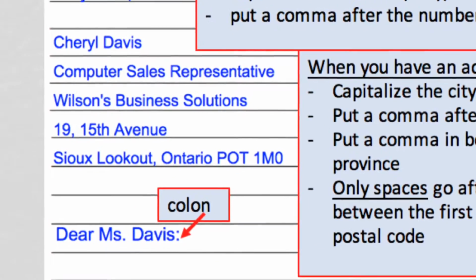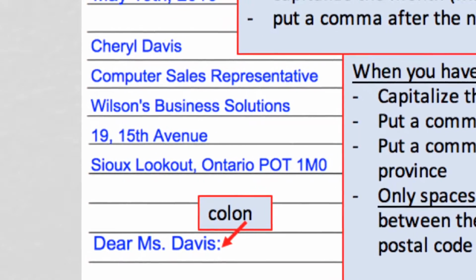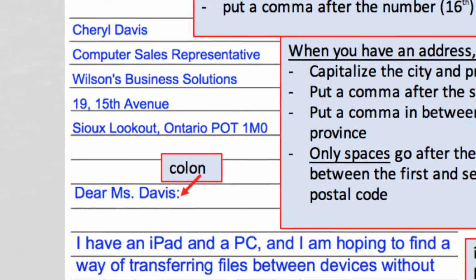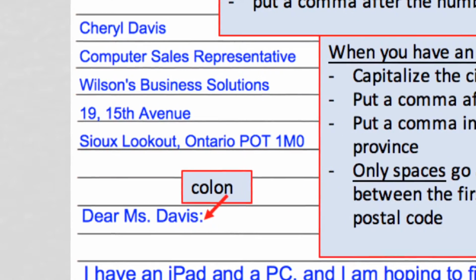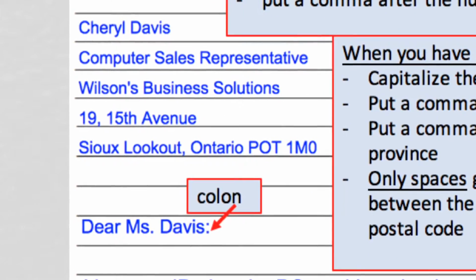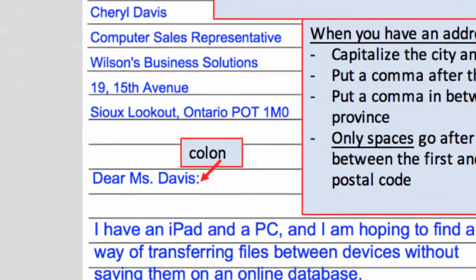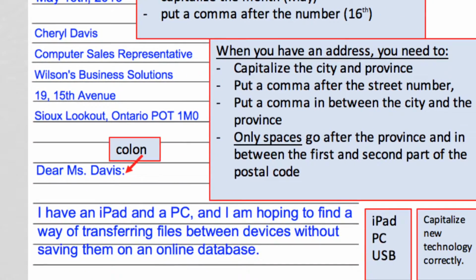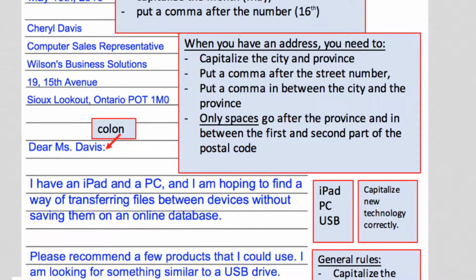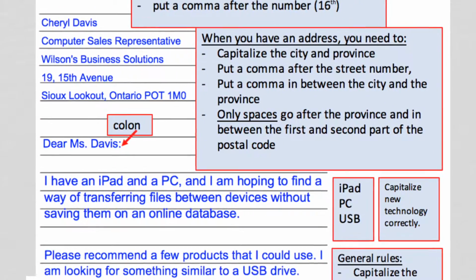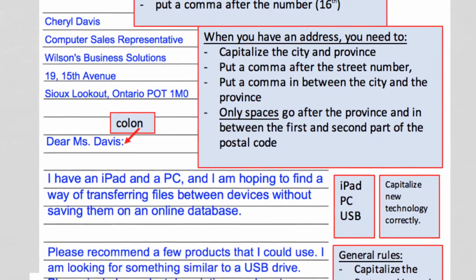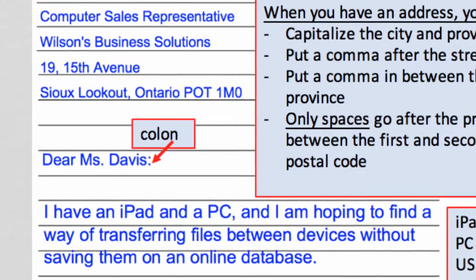Then we have the inside address, the address for the person that the letter's going to, which includes, of course, the person's name and where they work, or what their position is and where they work, and the mailing address. So when you have an address, you need to capitalize the city and the province, right? So we have Sioux Lookout, Ontario.